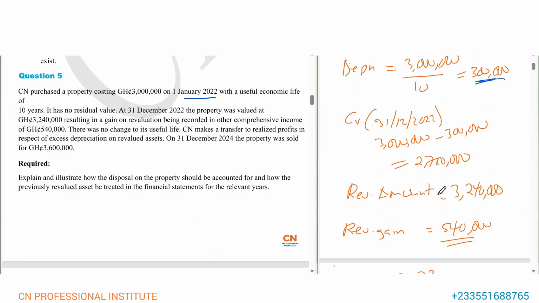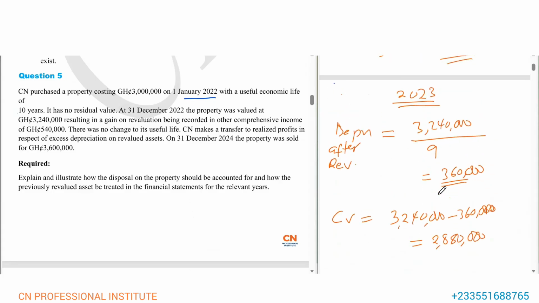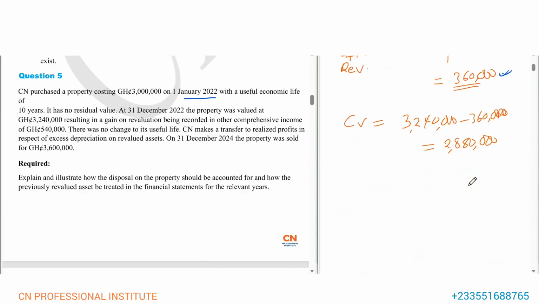But with the revaluation, look at the depreciation that we're now charging: 360,000. So you see the excess.